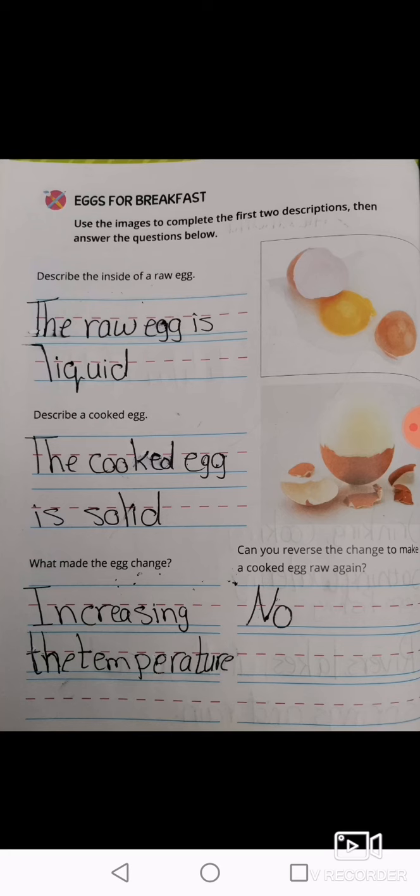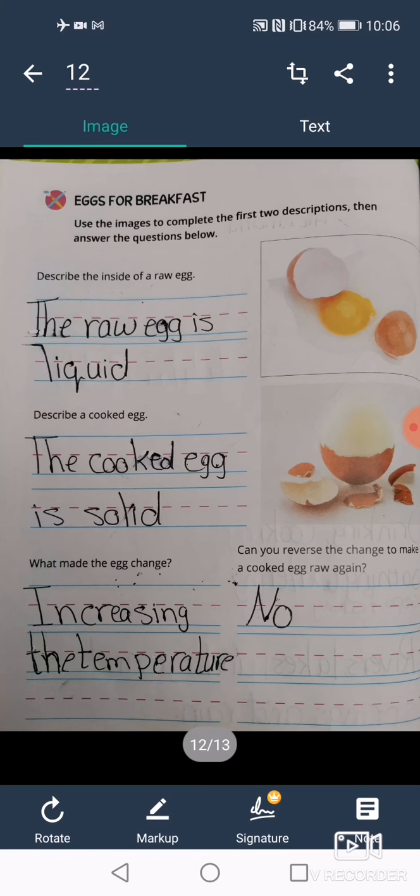Sometimes also when we mix two different materials, it creates something new. Like what happened when we inflated the balloon. Do you remember when we put baking soda in vinegar and mixed it together? What happened? They created a gas that inflated the balloon. Okay? And sometimes the changes are reversible and sometimes they are not.